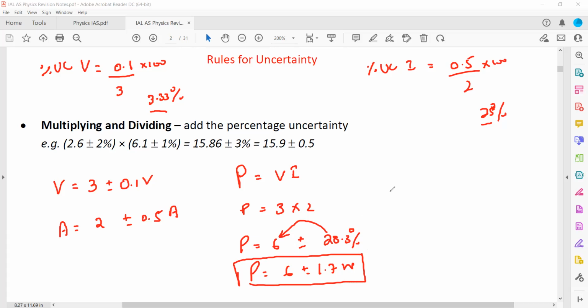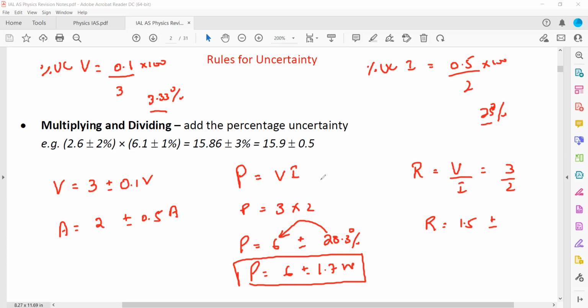Clear. In the same way, if the quantities are divided, for example resistance, which is a ratio between voltage and current. Voltage is 3 and the current is 2, so 3 divided by 2 gives us 1.5. But what about uncertainty?